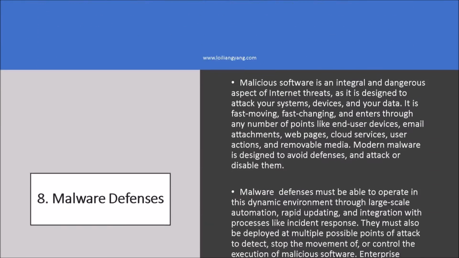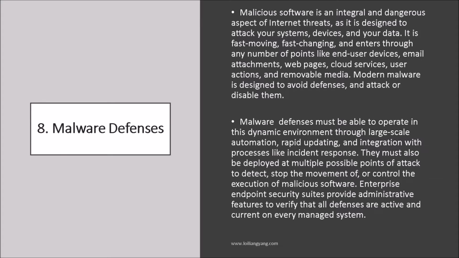Point number 8 is malware defenses. Malicious software is a huge part of cybersecurity, and we recognize that it is getting more and more advanced and sophisticated. So now we are at a stage where we're going beyond antivirus. Antivirus systems usually are signature based. They look at the signature of a particular payload or executable, examine it, and see if there's a match. If there's no match, it will not trigger.